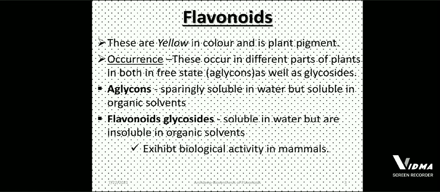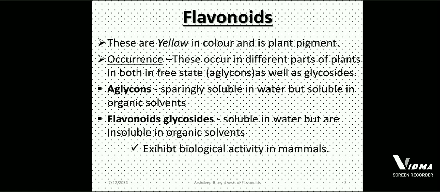Now the flavonoid glycosides. From the name it is clear that they must contain a glycosidic linkage, which you must have read in your glucose structure: 1,6 carbon connection, glycosidic linkage, carbon and oxygen.